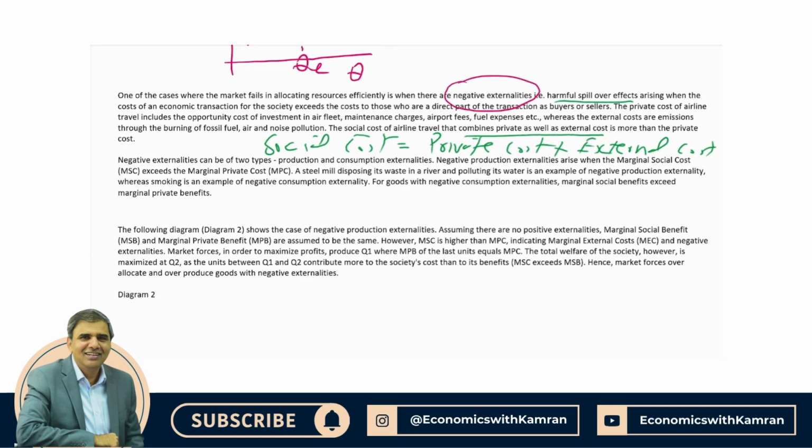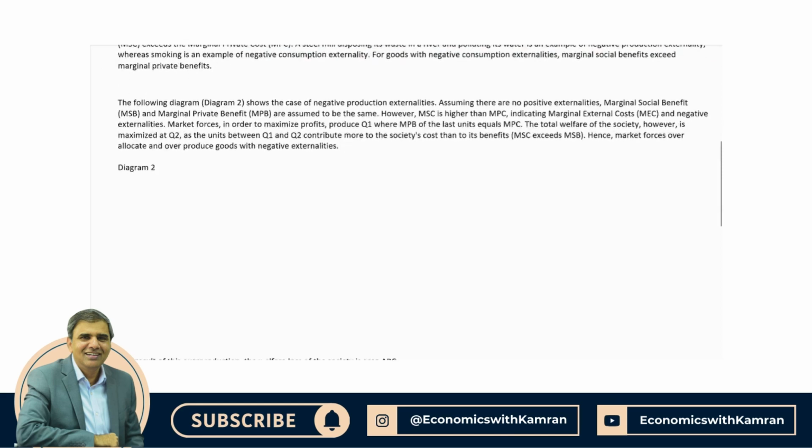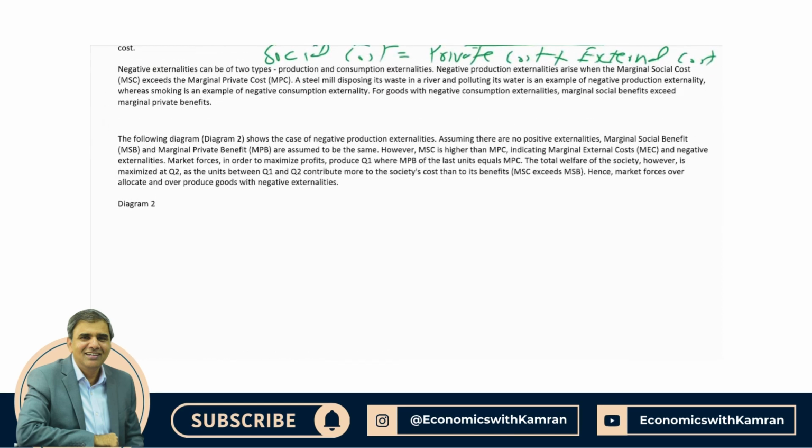Negative externalities are of two types: production and consumption. Production externalities arise when an externality is taking place because of production of something. Take a steel mill. A steel mill is producing steel, and in the process of producing steel, they are probably damaging the environment and creating noise and air pollution. That is a production externality.